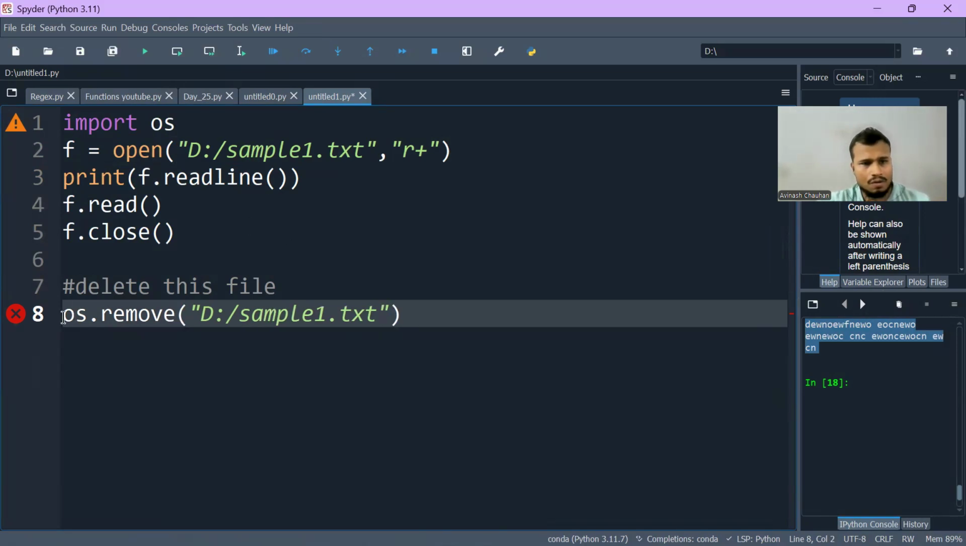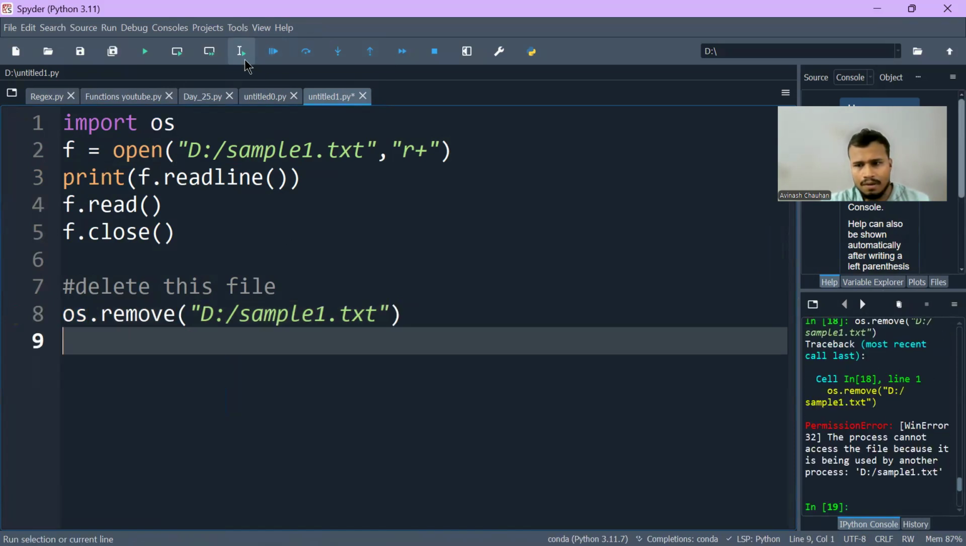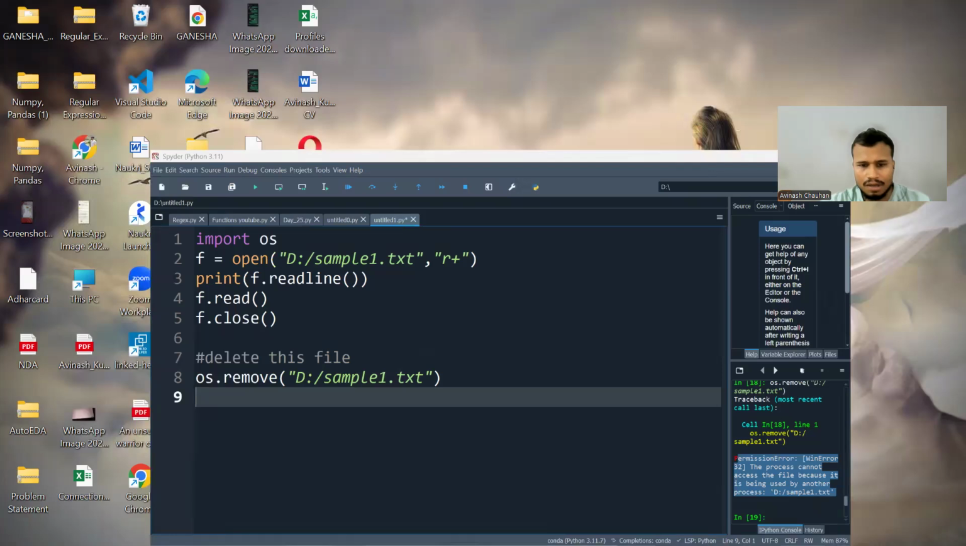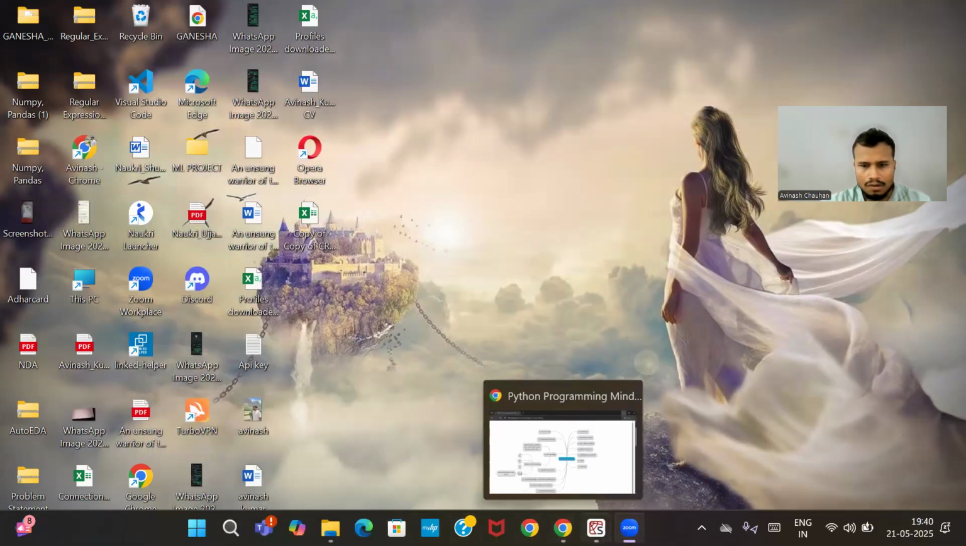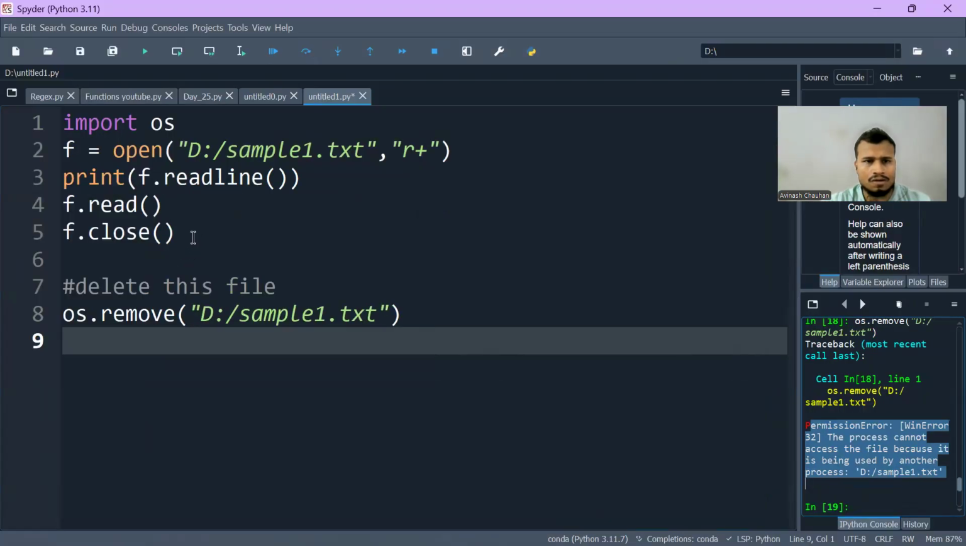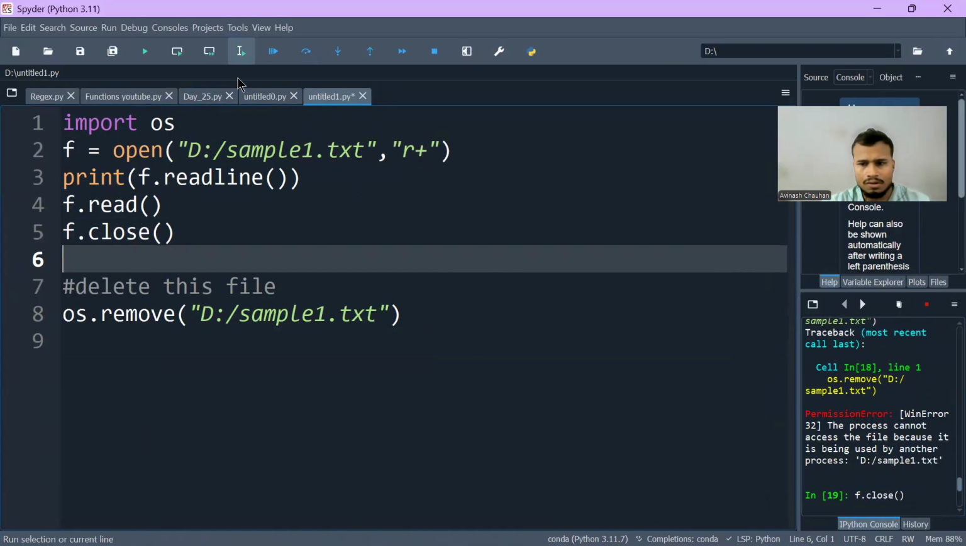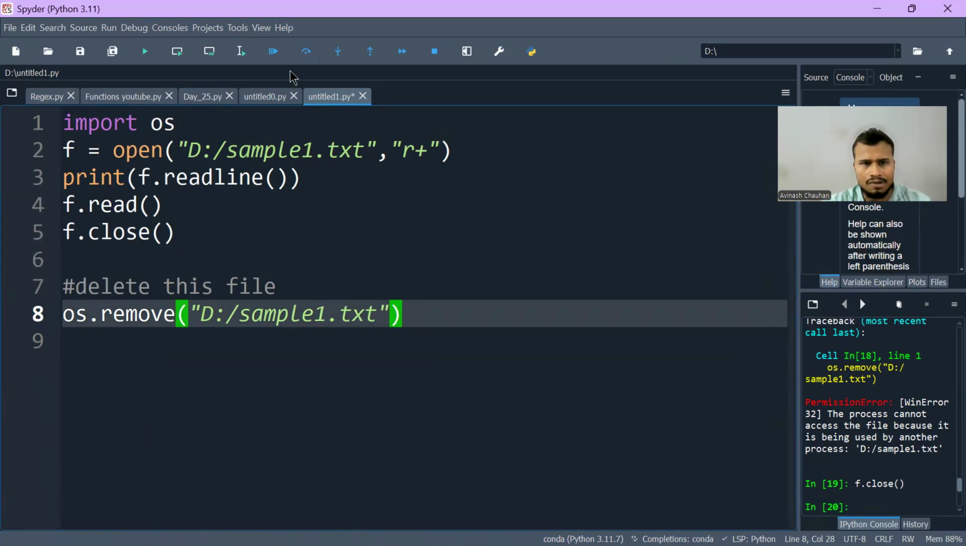sorry, my bad, os was there. So if I remove this file, it says the file is being used by another process. So basically that file is still open here. I have to close the file first. The file is closed, and now let's execute it.